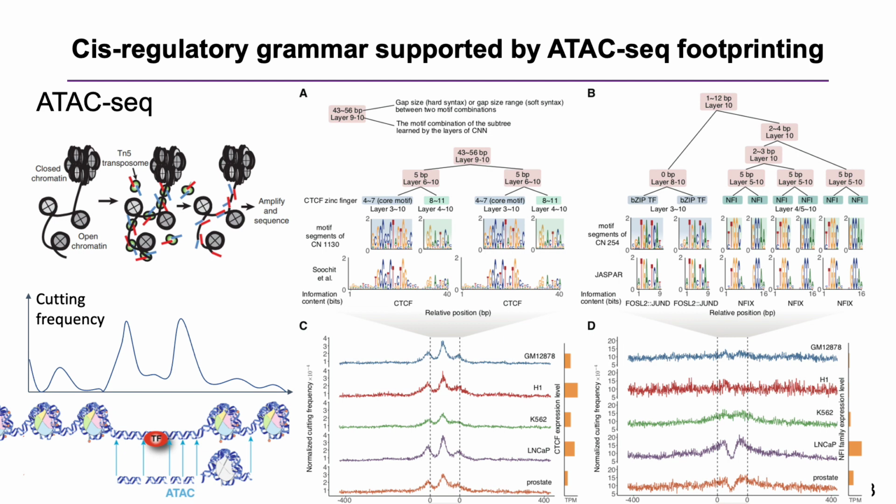We calculate the 5 cell type ATAC-seq fingerprinting using the genome sequences that can activate the neuron. See figure A and C. The 2 CTCF motif binding sites match the 2 valleys in the fingerprinting. We also found that some motif syntaxes are cell type specific, which can be supported by the fingerprinting and the gene expression level of the TF. See Figure D. The motif syntax can also be supported by the sequence conservation across species.